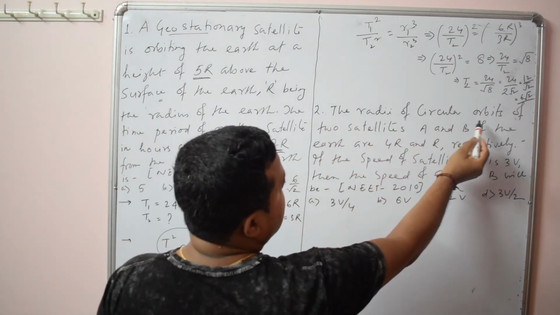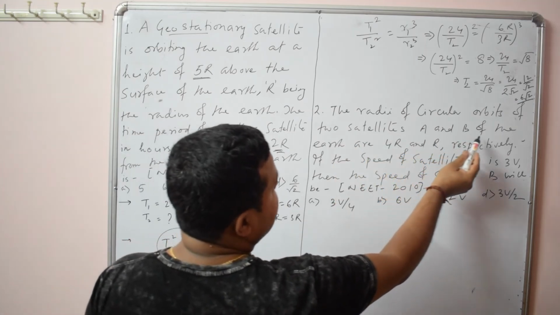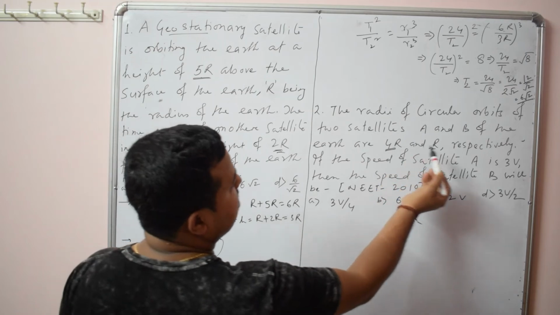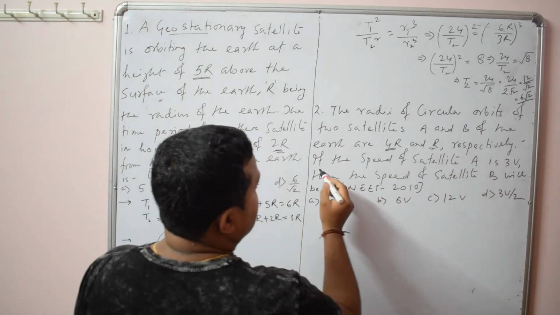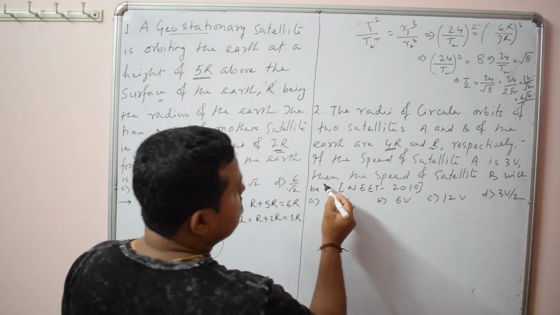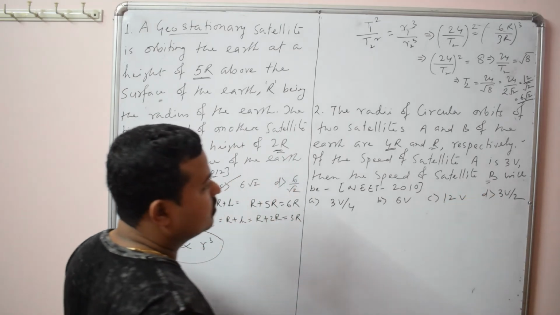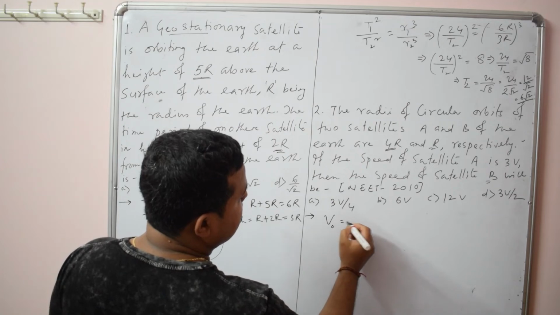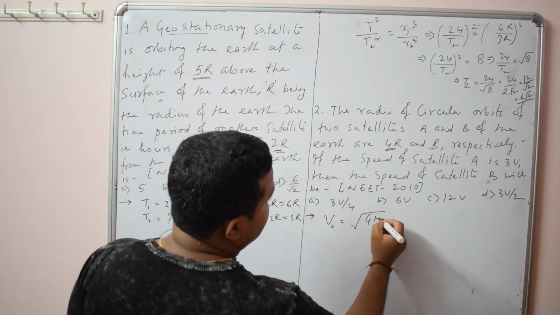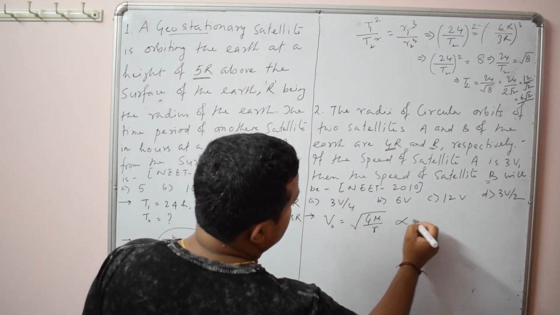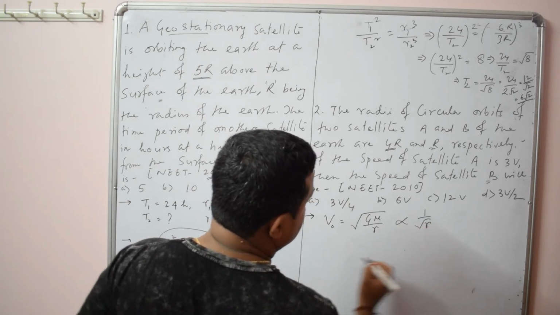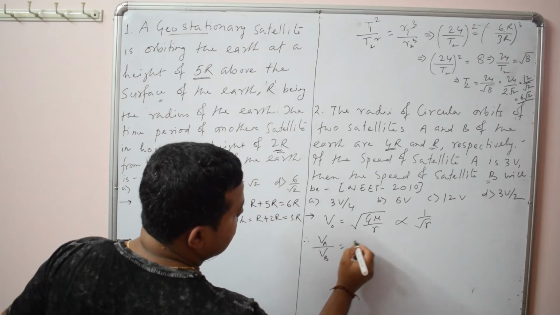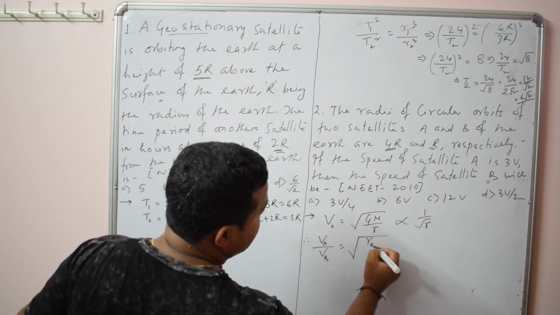The radii of circular orbits of two satellites A and B of the Earth are 4r and r. So directly the radii are given. If the speed of satellite A is 3v, the speed of satellite B will be? Here we use the general formula of orbital speed, root over GM by r, so it's proportional to 1 by root over r. So VA by VB is root over RB by RA.